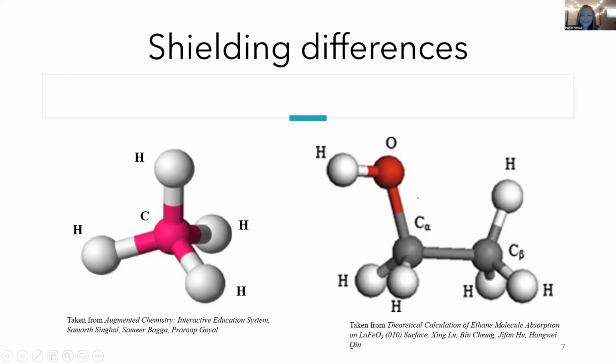In the case of ethanol, it gets a little more complicated. We're actually going to get more than 1 peak because we've got this hydrogen here bonded to this oxygen. We've got this hydrogen on the right side bonded to this carbon, and we've got these 4 down here, 2 on the left and 2 on the right. And so we'll actually get 4 peaks because we've got 4 different environments, 4 different frequencies that are required for resonance for these nuclei.